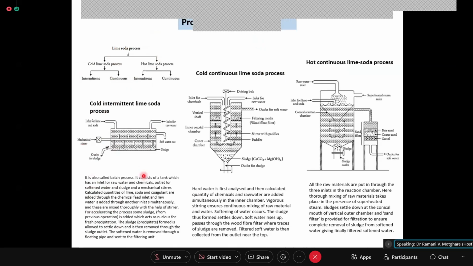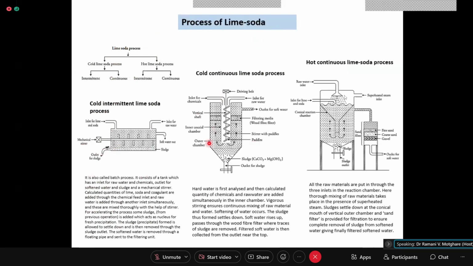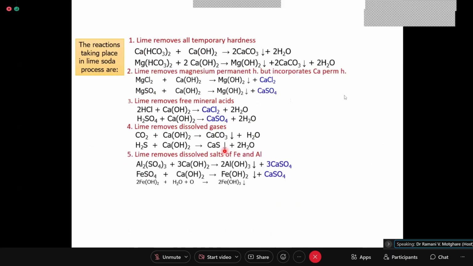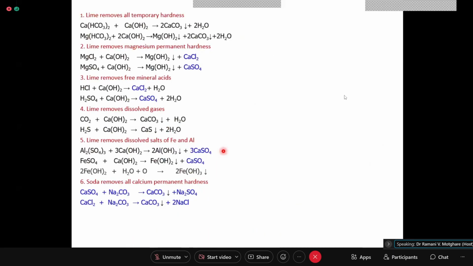Now, whether it is a batch process or a continuous process, if you are putting lime and soda and these 6 reactions are taking place, then we can definitely write a formula for how much lime is required for 1 liter. 1 liter or 1 million liters, any quantity you can calculate. So from these reactions, we will be deducing an equation for the requirement of lime.